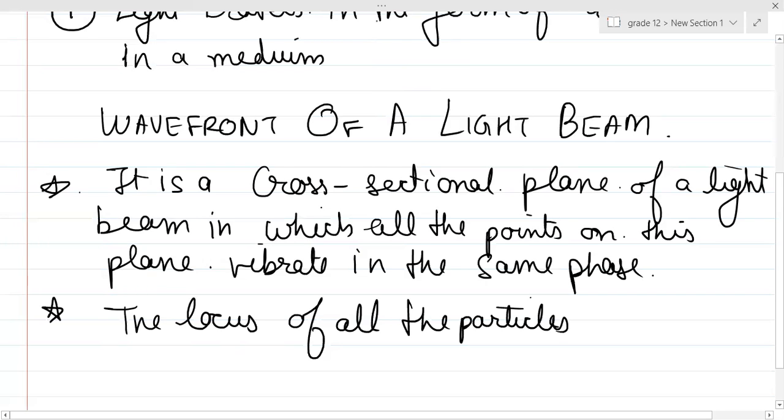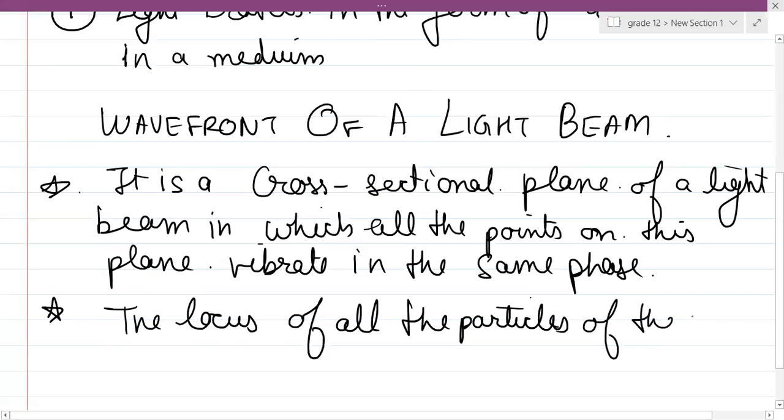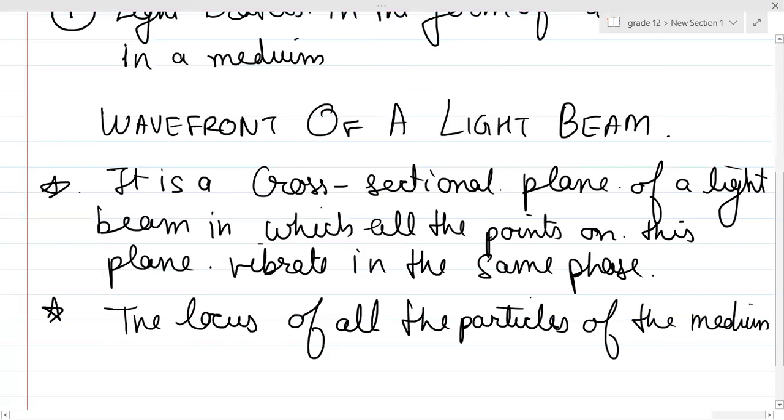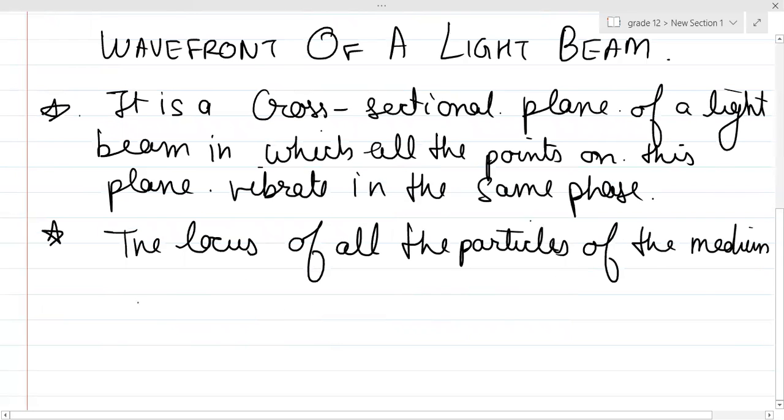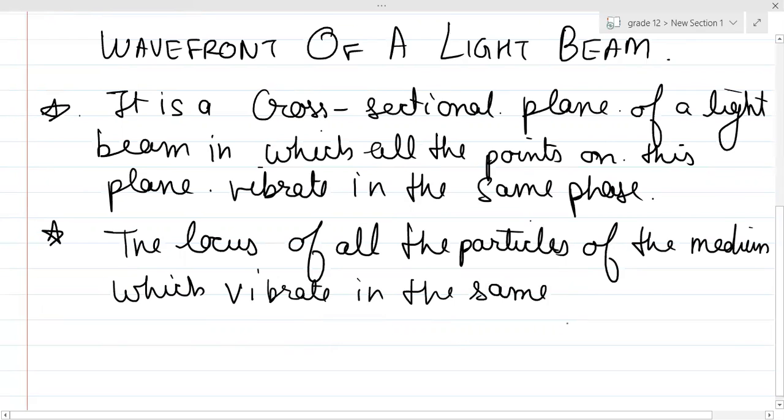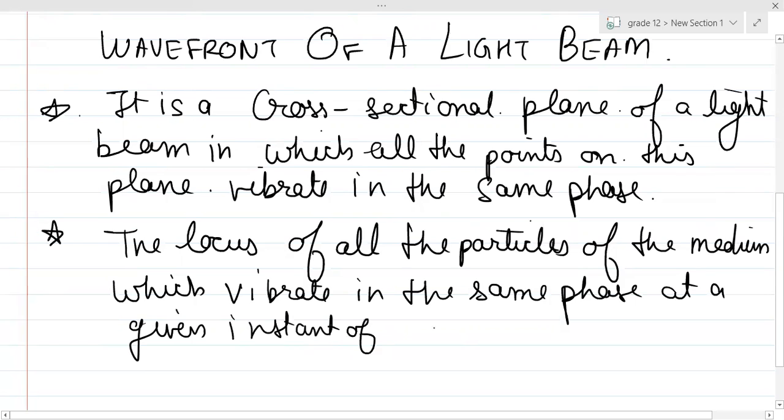So the locus of all the particles of the medium which vibrate in the same phase at a given instant of time is called a wavefront. Please write down the definition.